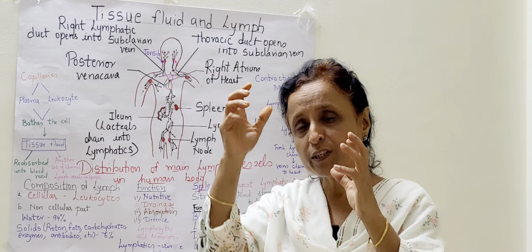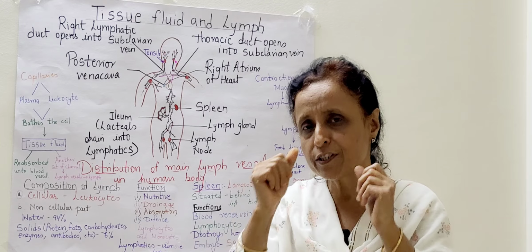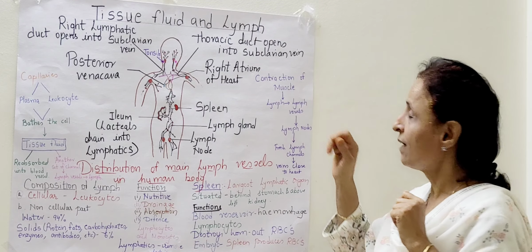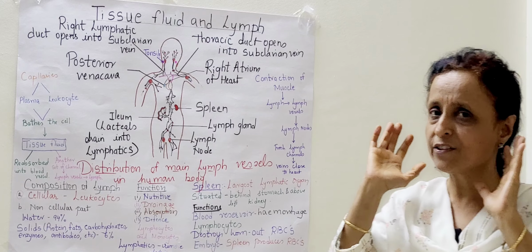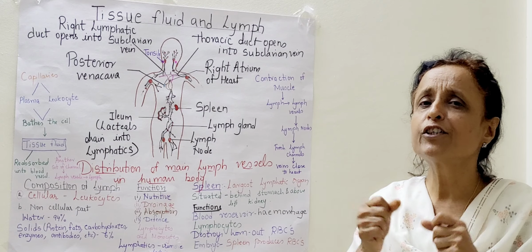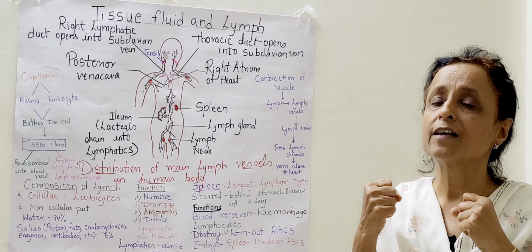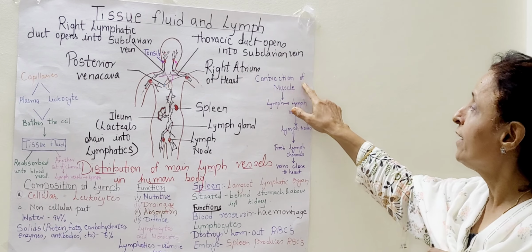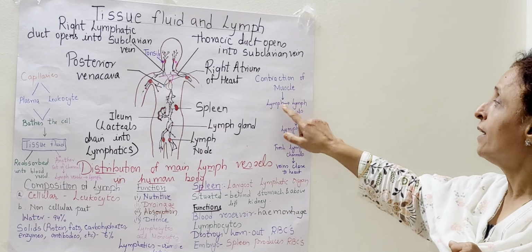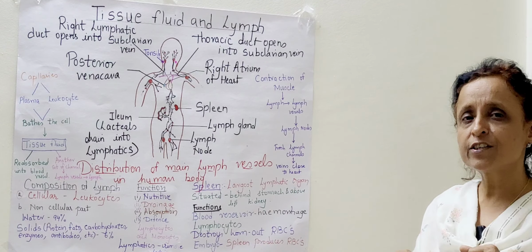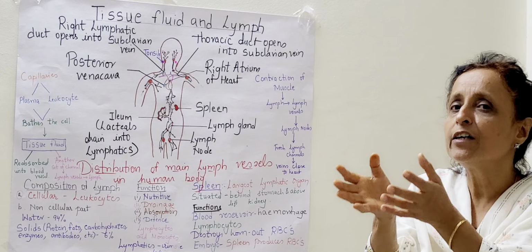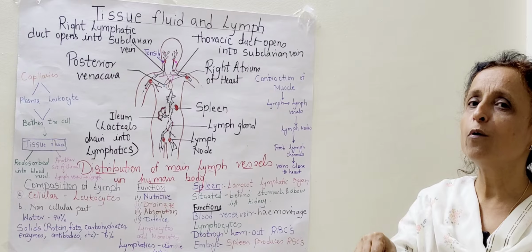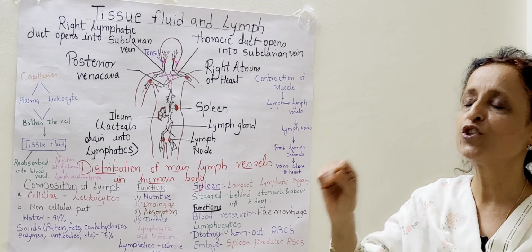It comes into the lymph vessels. The fluid which is present in the lymph vessel is the lymph. Whenever the contraction of muscle takes place, the lymph goes into the channel. So by the contraction of the muscle, lymph comes into the lymph vessels, and from the lymph vessels it comes into the lymph nodes. And from the lymph nodes it goes into the lymph channels.